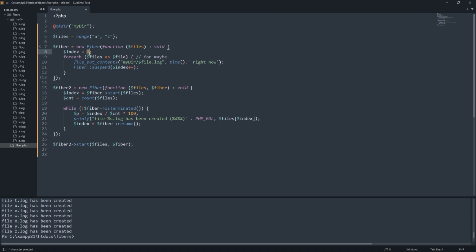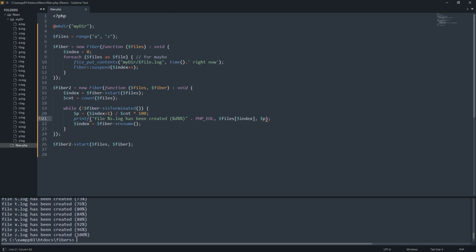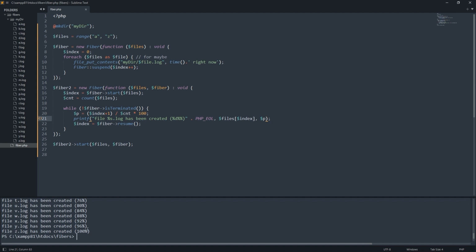That starts from 0. Now we have percentages too. Of course, we could do it without fibers too. To work with fibers, we need something to schedule our fibers, a loop system maybe. You can try with this code or with a more complex one to get what it is, but you're not going to interact with the fiber directly unless you have a very weird reason to use it.